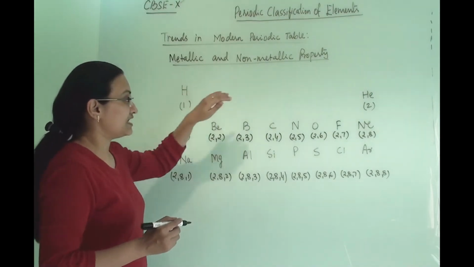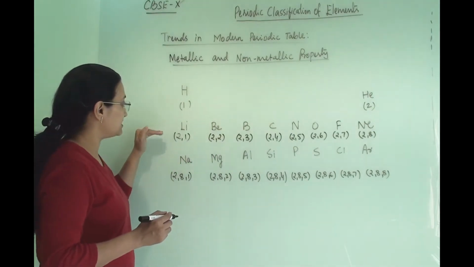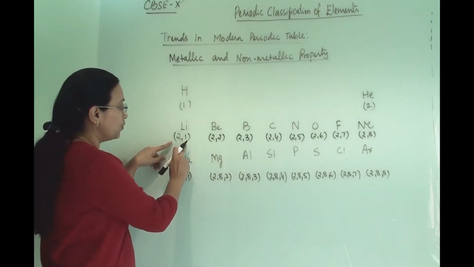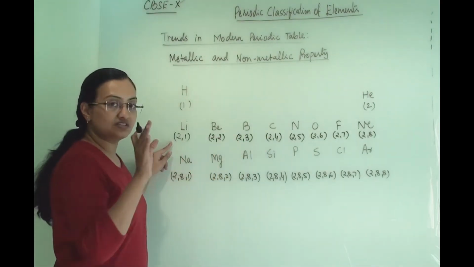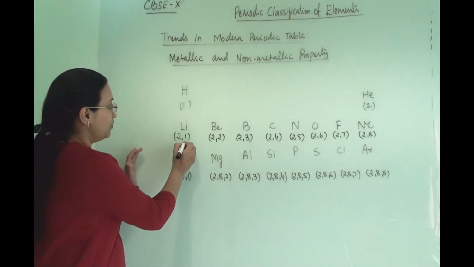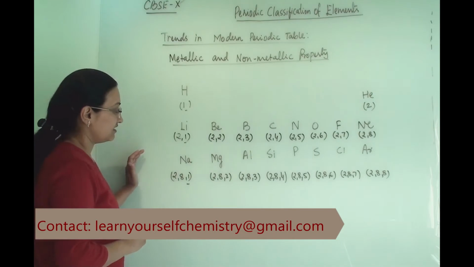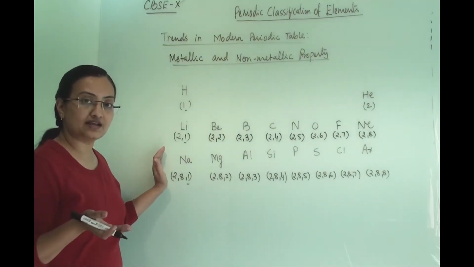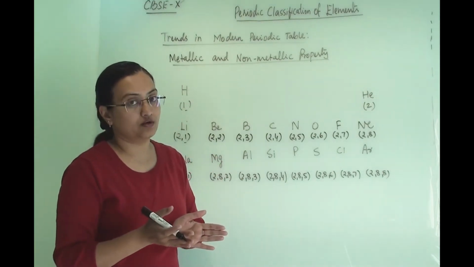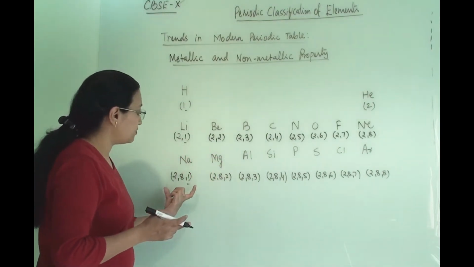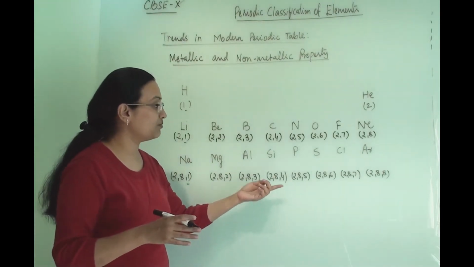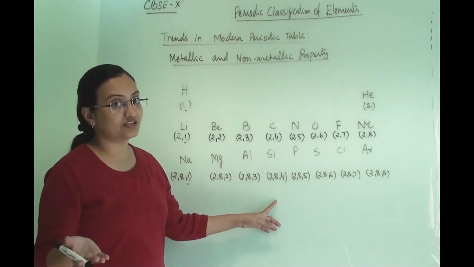Here hydrogen is there and here helium is there. From the second period, this is lithium, beryllium, boron and so on. Here if you see, one electron is being added in the same shell. So whatever metals are there, they have one electron, and they will lose this one electron. Earlier we discussed this in ionic compounds and covalent compounds: in ionic compounds how they lose and transfer the electron, and in covalent compounds how they share the electrons.